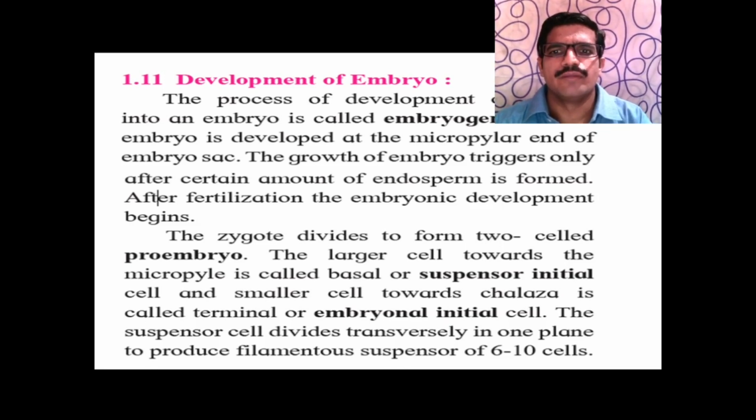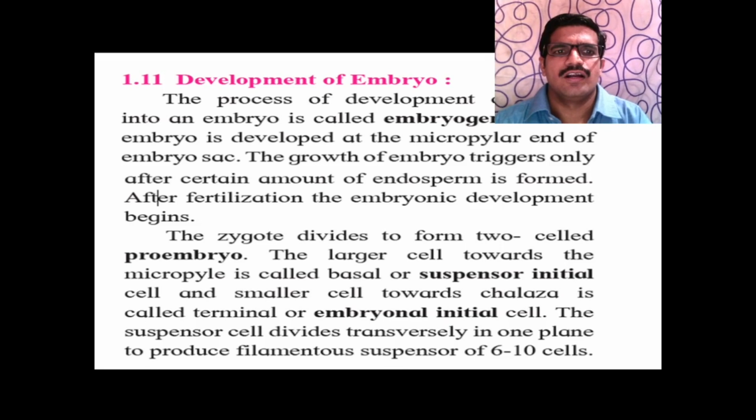The embryo is developed at the micropylar end of the embryo sac. The growth of embryo triggers only after certain amount of endosperm is formed. That means during development of this embryo, when a small amount of endosperm forms, then development of this embryo starts. After fertilization, embryonic development begins. So this fertilization is the main event for the development of this embryo.